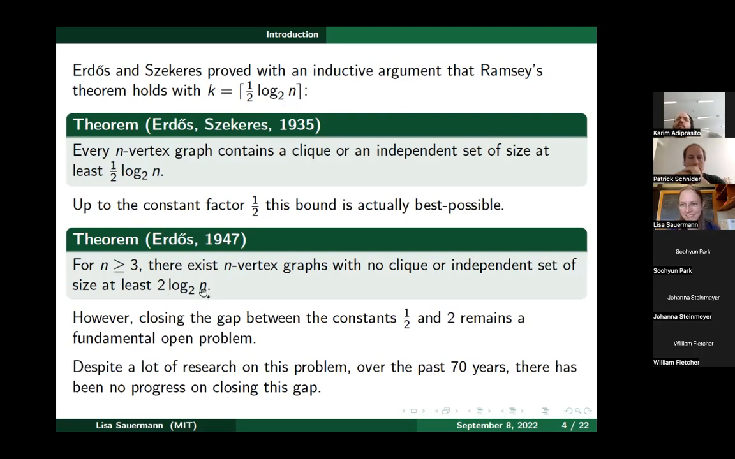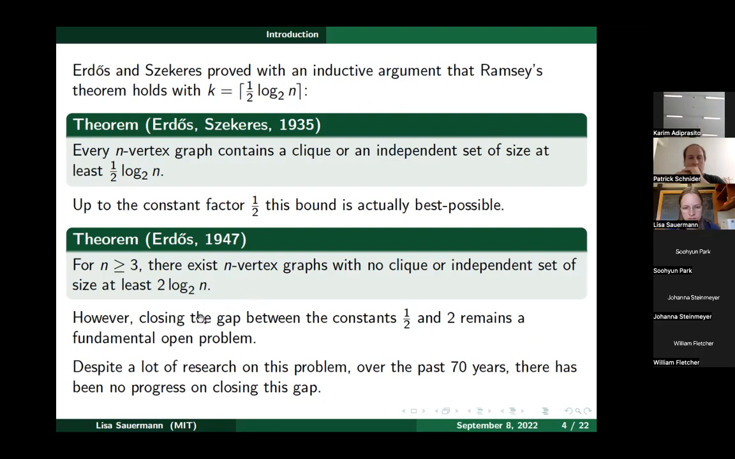But if you write it the other way around, if you ask what kind of n you need with respect to k, it's a difference between square root 2 to the k and 4 to the k. So the gap sounds bigger, but it's the same thing. Basically, the question is, what's the correct base in the exponential behavior of the Ramsey numbers, or phrasing it this way, closing the gap between this half and the 2 in front of the log.